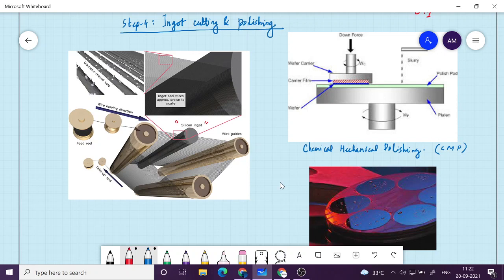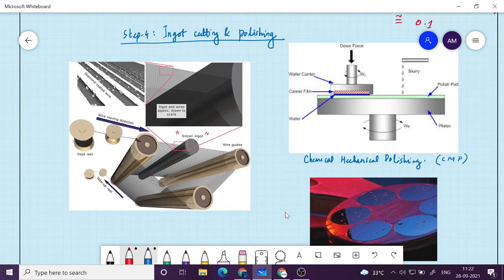Okay, so now this is to be cut with some wires, which is coated with the diamond. Diamond is a very strong material which is used for cutting many of the metals and even iron or whatever. You can easily cut it with the diamond. Diamond is very strong.